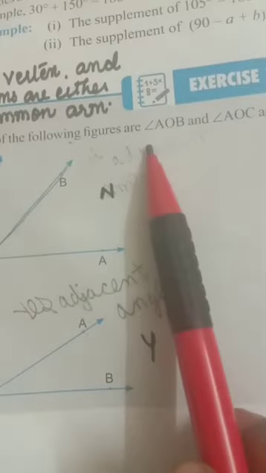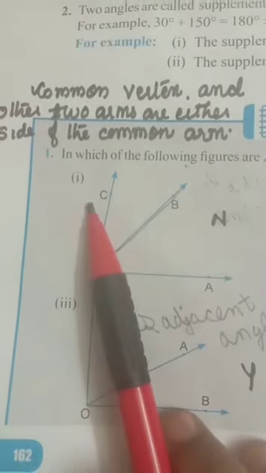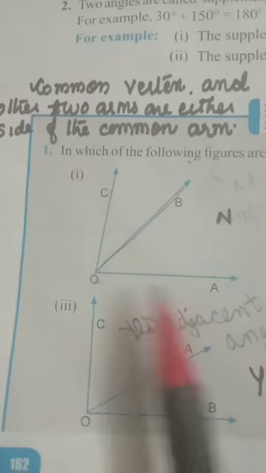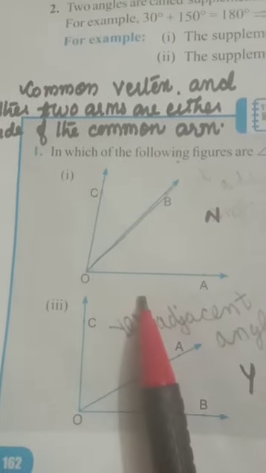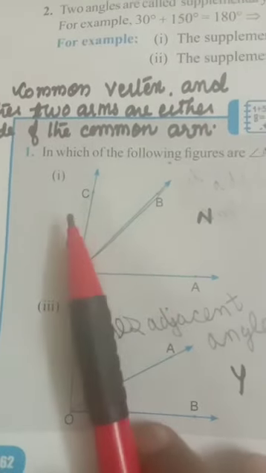But they are asking about the angles AOB and AOC. AO is the common arm. But the two arms are not lying on opposite sides of the common arm. So this is not. Here, this also AOB and AOC. AO is the common arm, but the other two arms are not lying on either side of the common arm. This also is not.